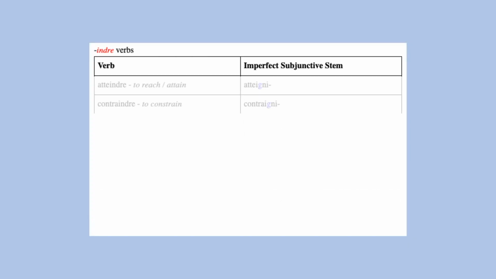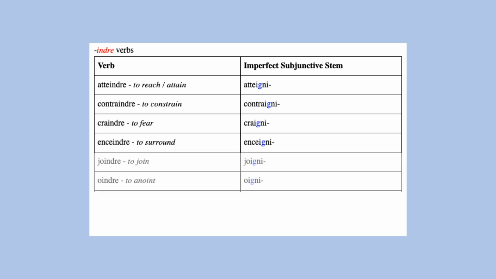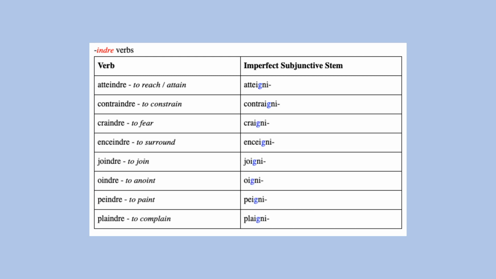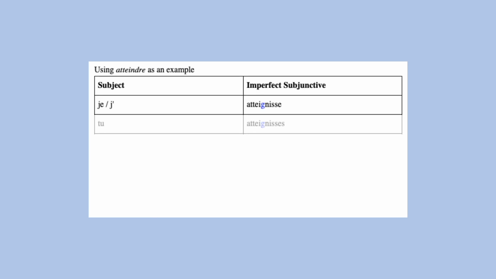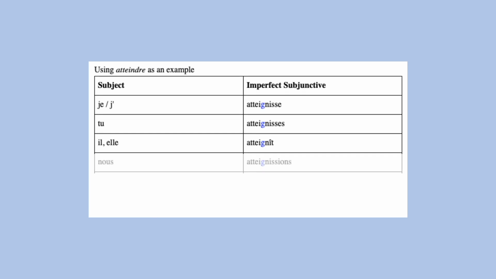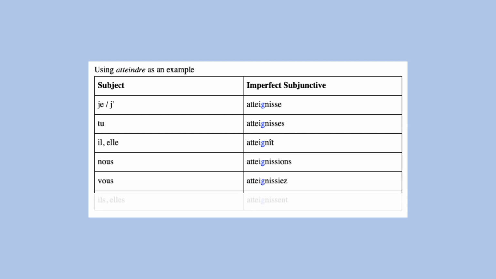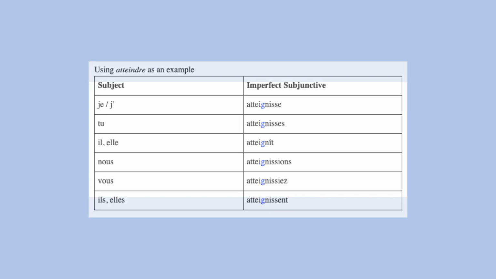-ndre verbs have imperfect subjunctive stems ending in -gn and I. For atteindre, we have atteignisse, atteignisses, atteignît, atteignissions, atteignissiez, atteignissent.